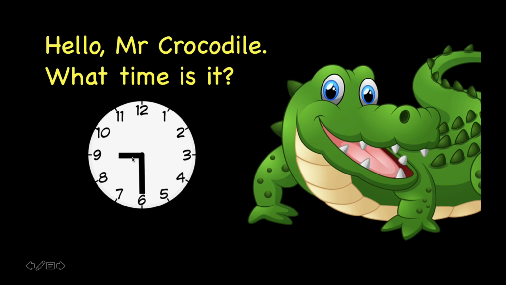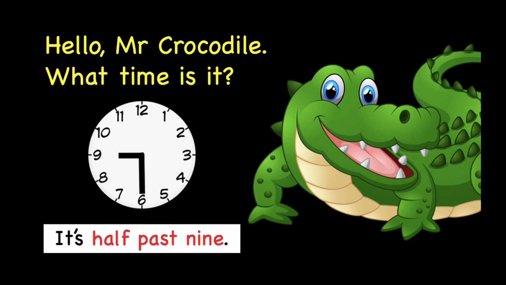The short hand is pointing at 9, and the long hand this time is pointing at 6. Do you still remember? 9:30. Correct, it's 9:30. We use the word half because it's half of the clock. It's 30 minutes, it's 6 here, and the short hand is pointing at 9. That's why we are using 9:30. Great.